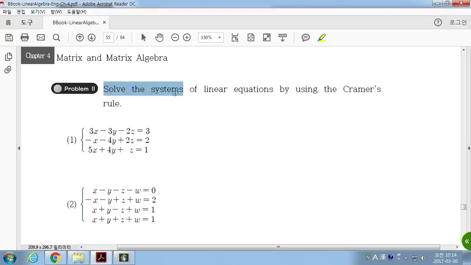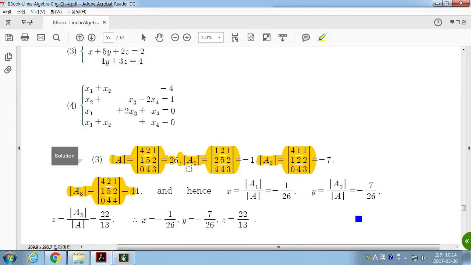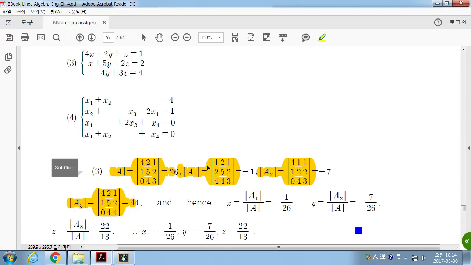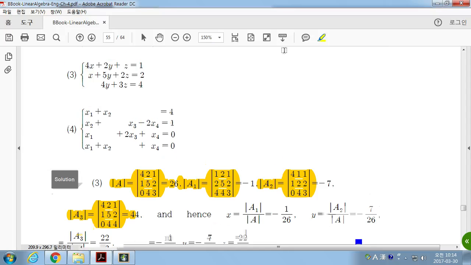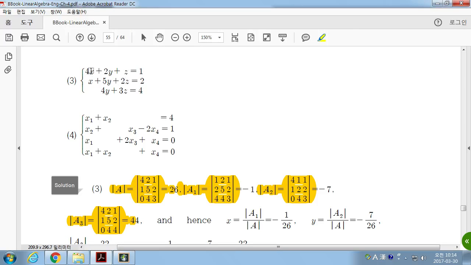Next, solve the system of linear equations by using Cramer's rule. 그러니까 연립방정식이 이렇게 있으면 then you have to find the determinant of it and find the determinant of A1, determinant of A2, and determinant of A3. And these Ai's are obtained as follows: you delete the i-th column and replace it with the vector B and then find the determinant of it. 그러니까 이게 여기 이런 경우 3번 같은 경우라 그러면 이 3x3 행렬이 되면 determinant of A가 코에피션트 행렬의 determinant고 A1의 determinant는 요 first 컬럼을 1, 2, 4로 바꿔준 그 매트릭스의 determinant.